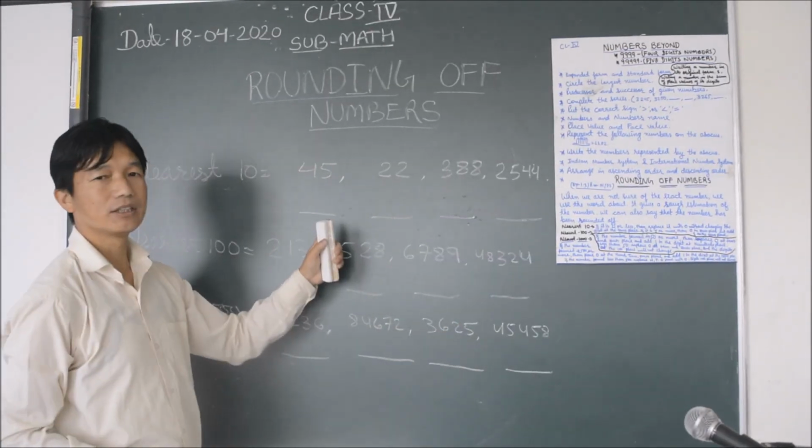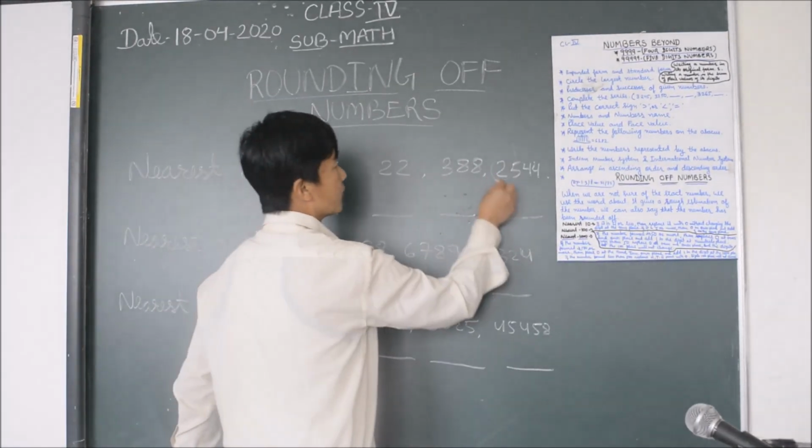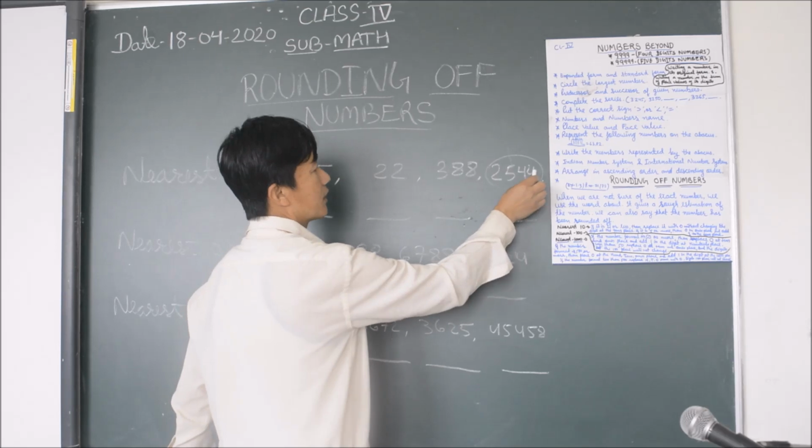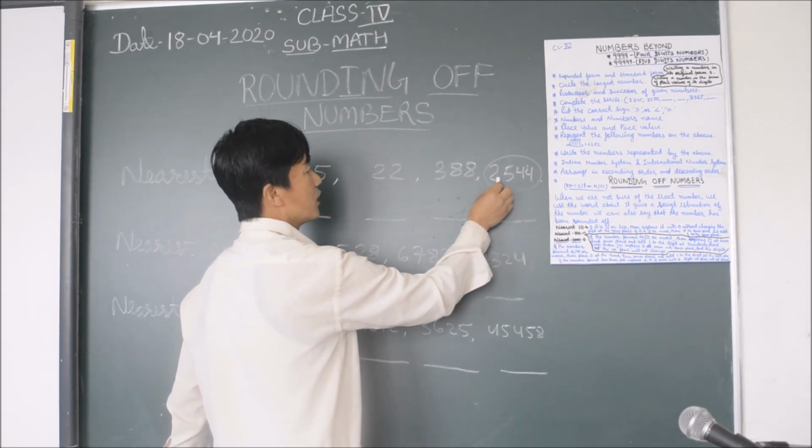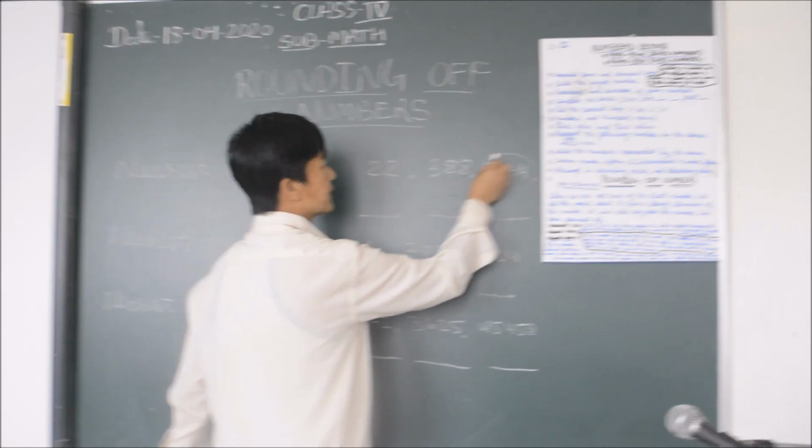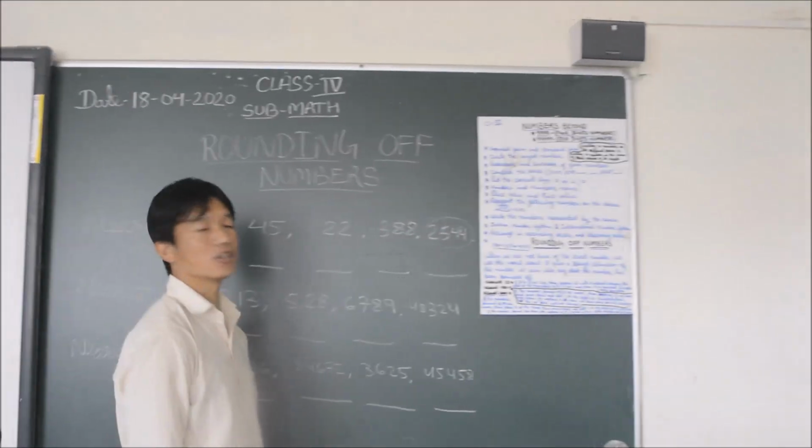These numbers are in standard form with ones, tens, hundreds. That means 2544 is standard form.